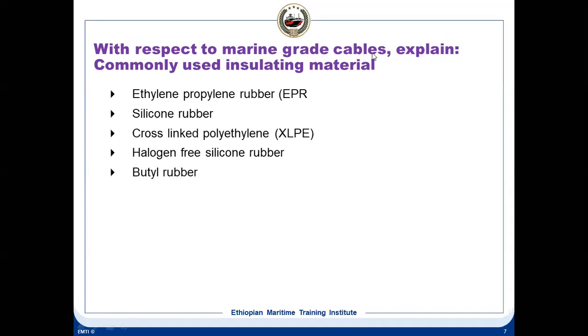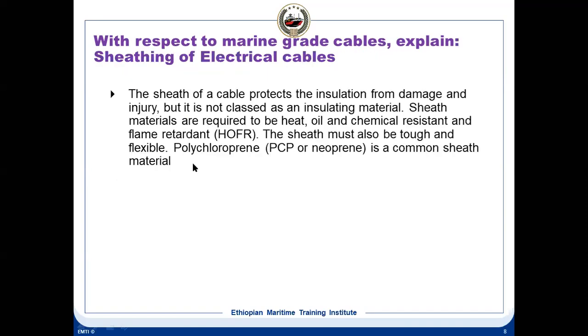With respect to marine grade cables, explain commonly used insulating materials. That is EPR, ethylene propylene rubber, silicon rubber, cross-linked polythene, halogen-free silicon rubber, butyl rubber. These are all very important questions because these questions were asked. So I put this, especially with respect to marine grade cables, maybe as 4 mark or 3 mark questions. So what are the commonly used insulating materials?